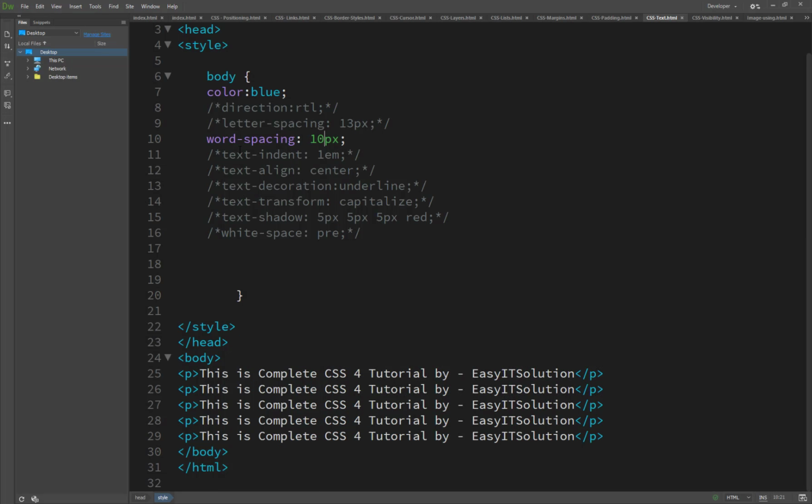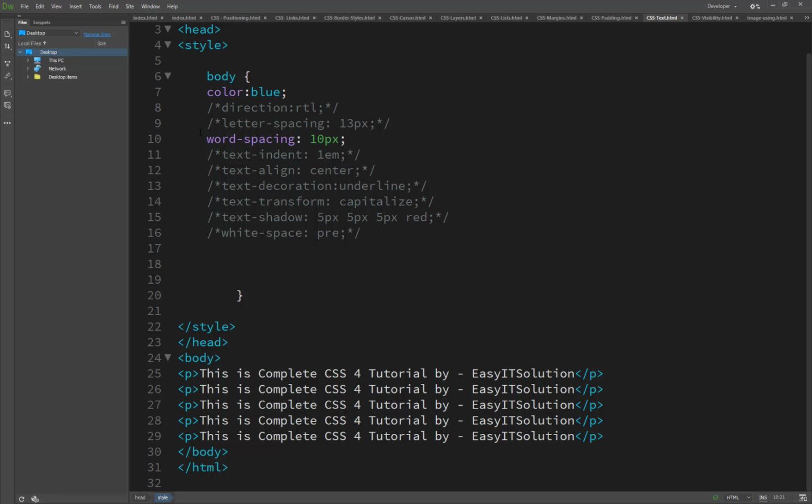And the text indent. So what is text indent? Text indent is basically a technique to show how to indent the first line of a paragraph. The possible values are in percentage or in numbers, specifying the indent of the text. So now we see the result.